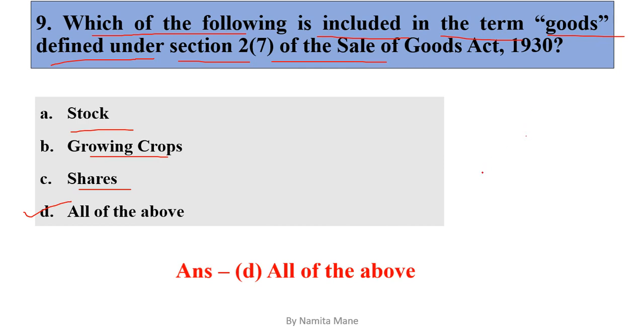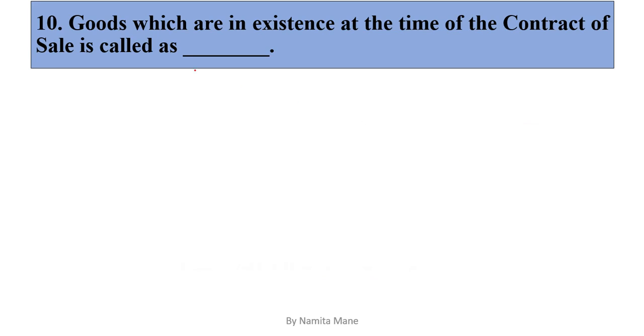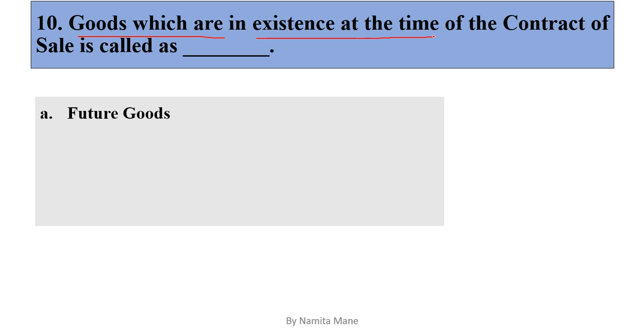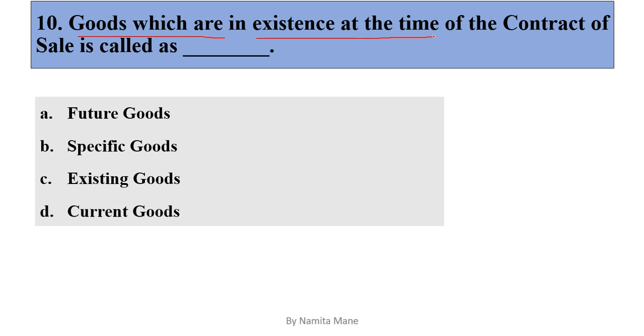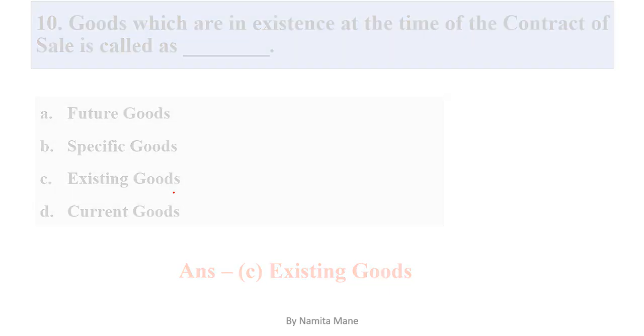Okay, so let's move to the next question. Question number 10. Goods which are in existence at the time of contract of sale are called as. Options are option A future goods, option B specific goods, option C existing goods, or option D current goods. So the correct answer is option C, existing goods. So existing goods means the goods which are in existence at the time of contract of sale.